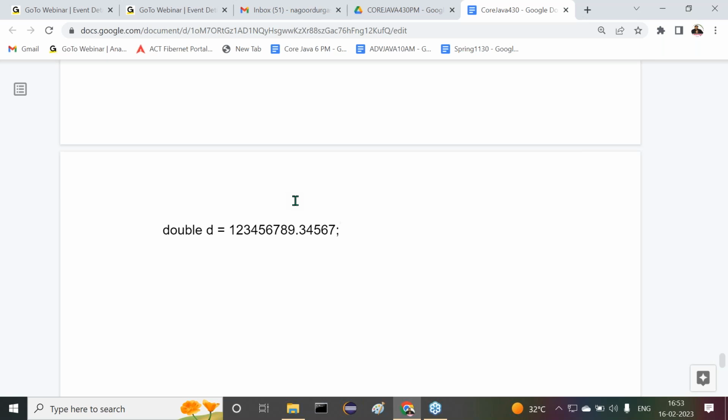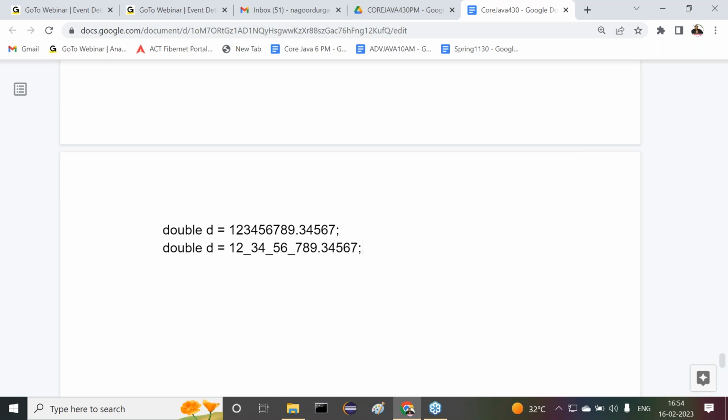Just to calculate internally and to read this number, we have taken some time or not? Right, exactly. Now observe carefully, the same thing I want to provide in this way. Now tell me, which one is easy to read? The second one. Easily we can read the second one or not?